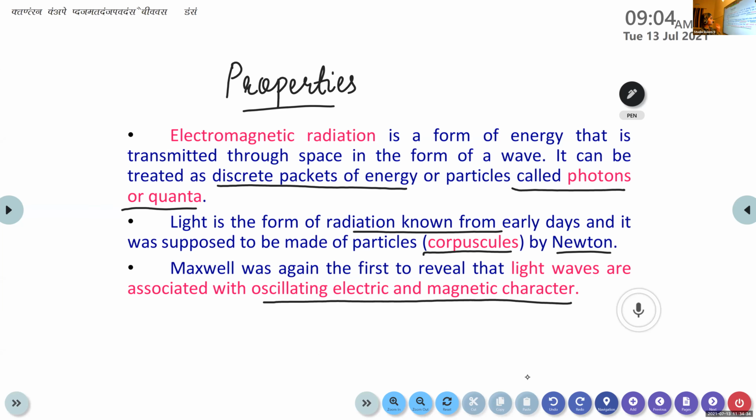Okay, first one: electromagnetic radiation is a form of energy that is transmitted through space in the form of a wave. It can be treated as discrete packets of energy or particles called photons or quanta. Then second one, light is the form of radiation known from early days, and it was supposed to be made of particles known as corpuscles, and it was suggested by Newton. Maxwell was again the first to reveal that light waves are associated with oscillating electric and magnetic character.